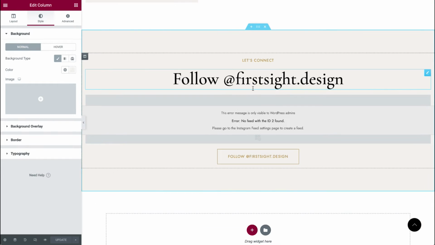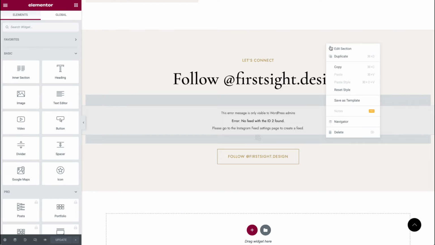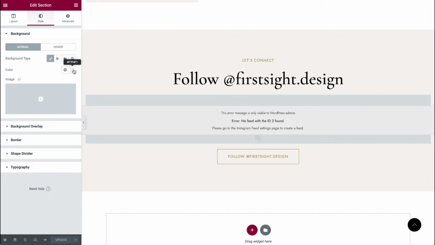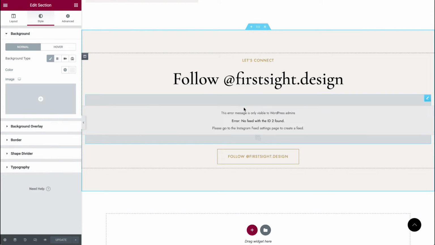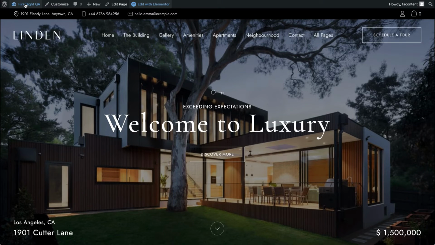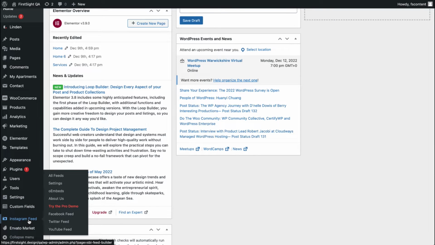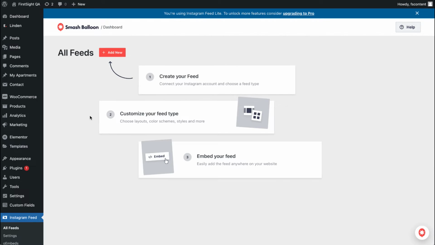Let's scroll down. Here we have Instagram, and we can see that we haven't connected our account yet. That is why it's empty. But you can make changes to the title, subtitle, and call to action, and the background of this block in the Style tab here. And to connect your Instagram account, you need to go to your admin panel. You'll see here Instagram feed. Go there, and let's set up our Instagram account.